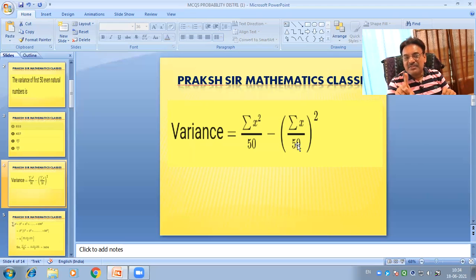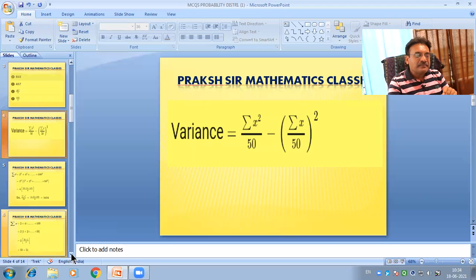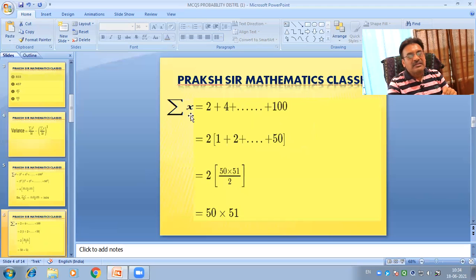That is sigma x is equals to 2 plus 4 plus 6 plus 8 plus 10 plus 12 and so on up to 100. This is of the type summation r is equals to 1 to n, r is equals to n in bracket n plus 1 upon 2.